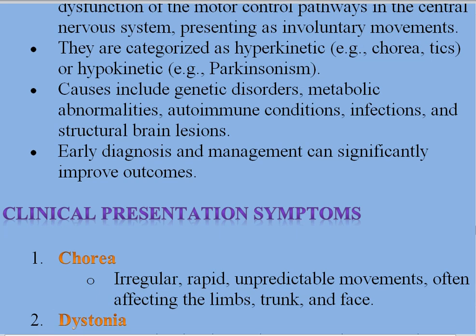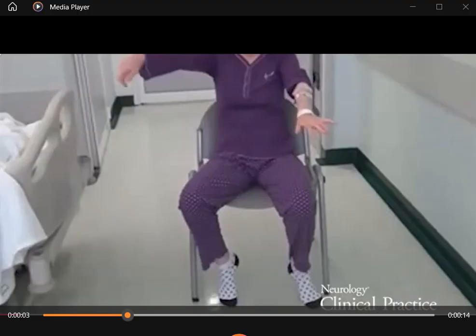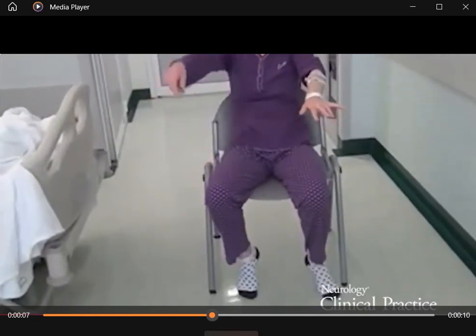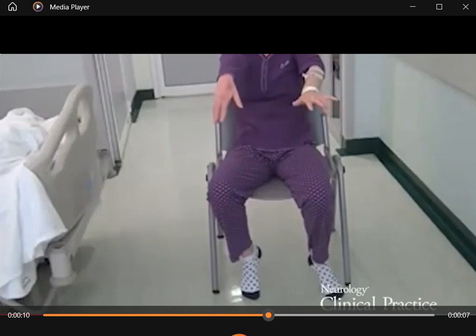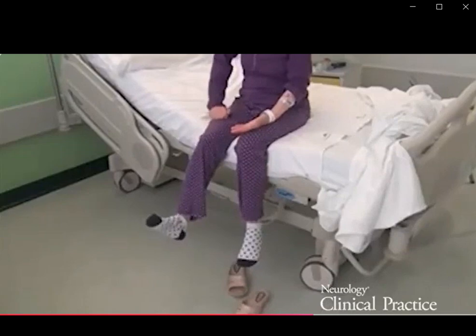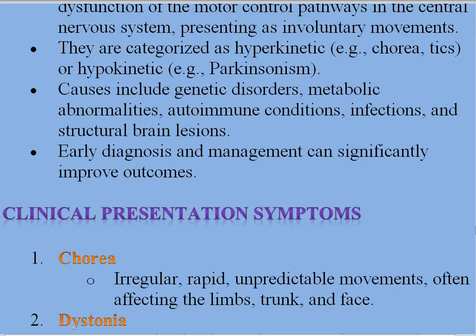So, clinical presentation: what is chorea? Chorea is an irregular, rapid, unpredictable movement, often affecting the limbs, trunk, and face. So, now something about the chorea. See the rapid movement. As you have seen, they were irregular, rapid, and not predictable movements, and they were